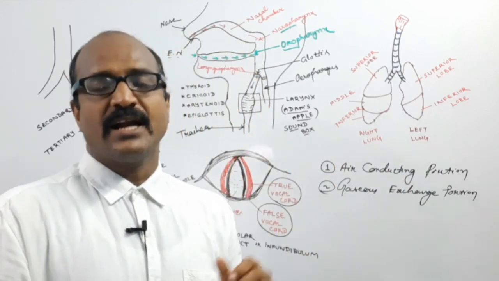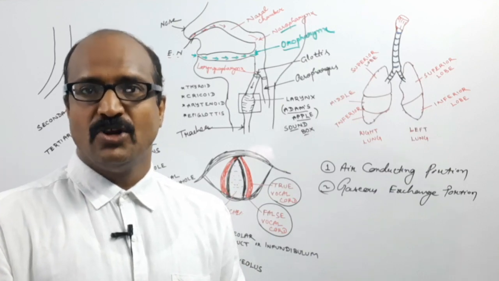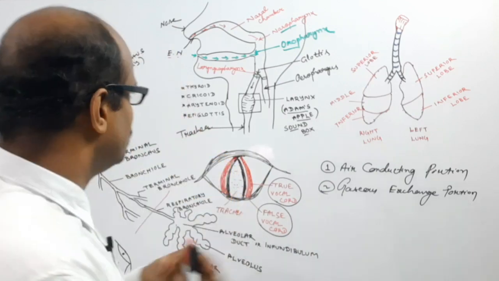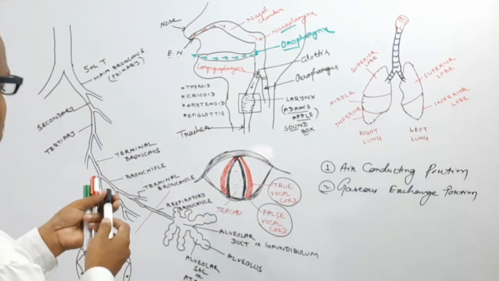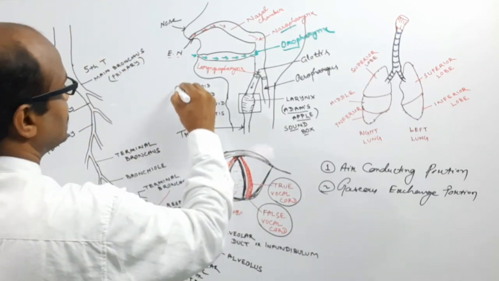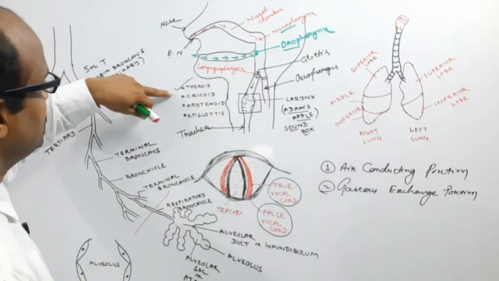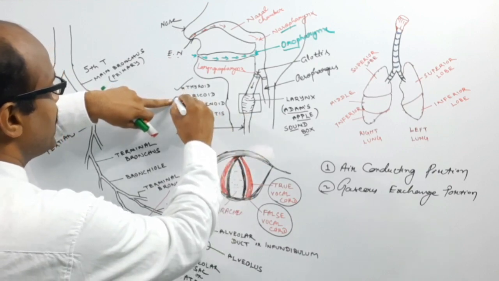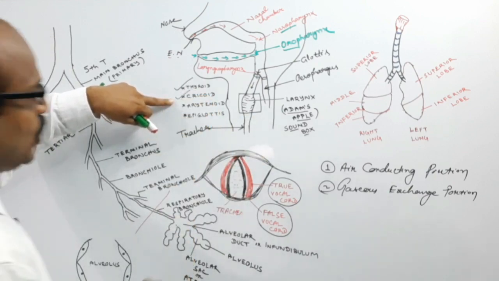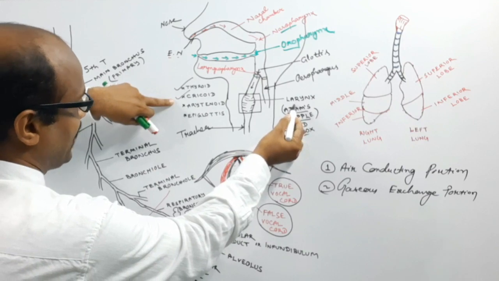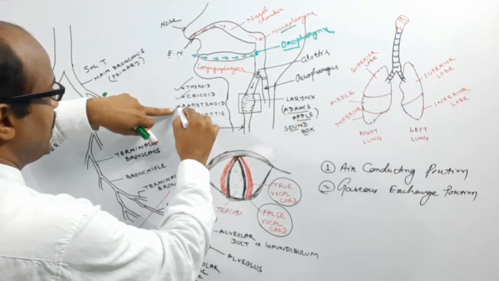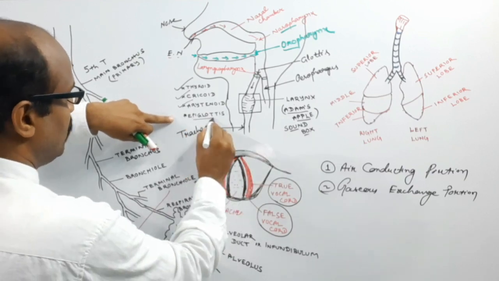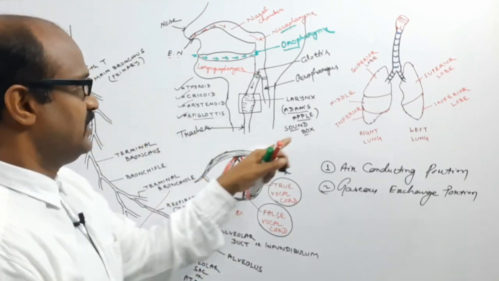Some of the important cartilages attached to the larynx are the thyroid cartilage, the cricoid cartilage, the arytenoid cartilage, as well as the epiglottis, all associated with the larynx.